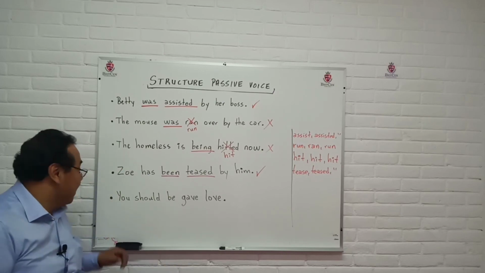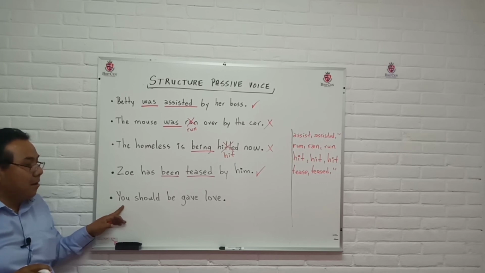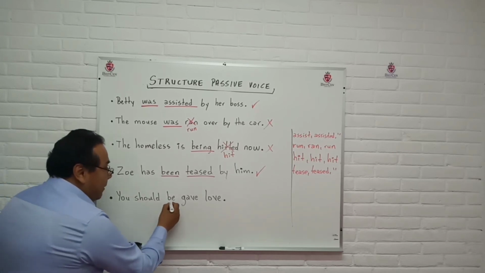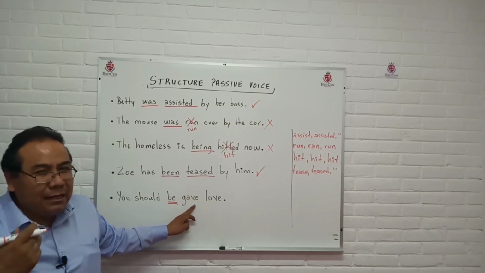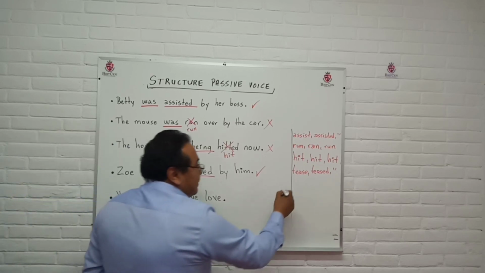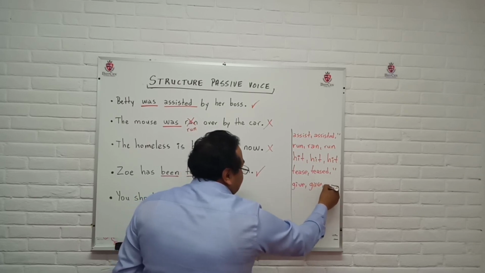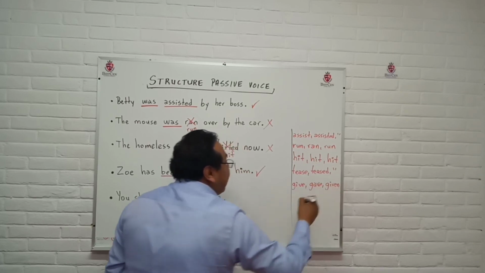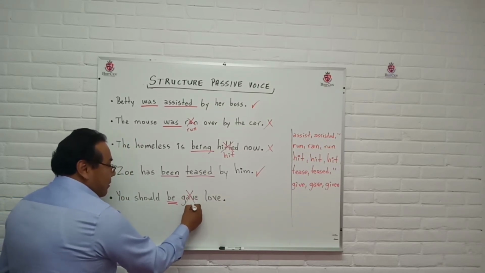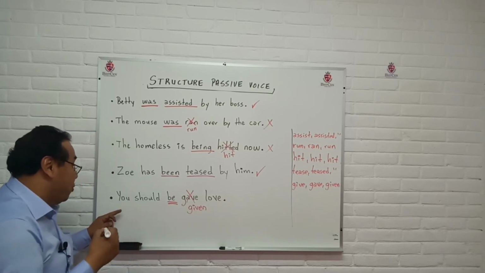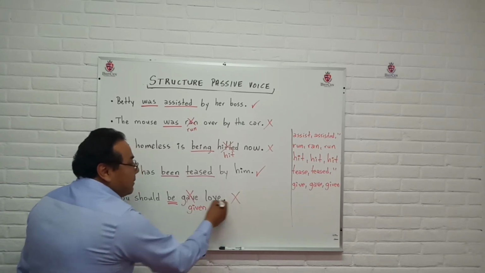And then finally, the sentence says, you should be gave love. The verb to be is be, and gave. No, I don't think gave is correct because it's give, gave, and the past participle is given. So it's wrong. And it should say you should be given love. So this is wrong.